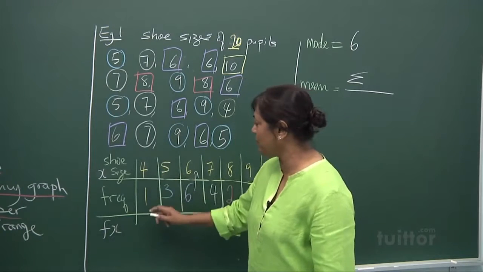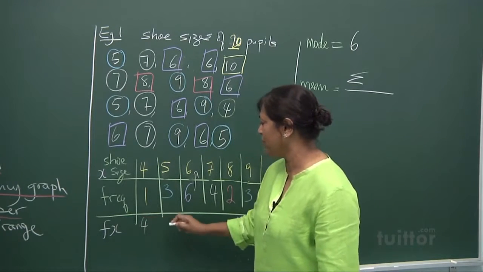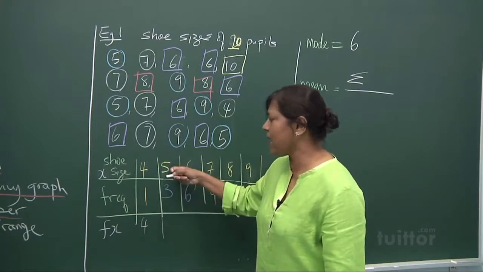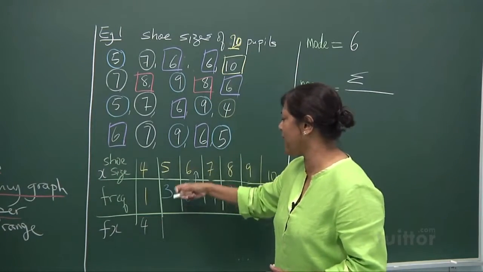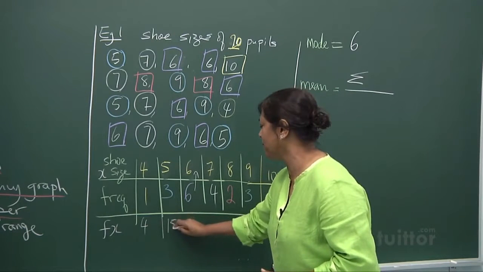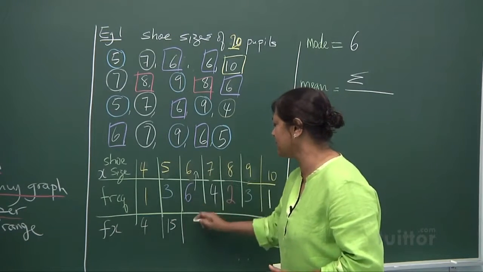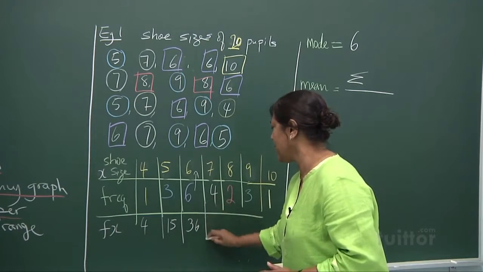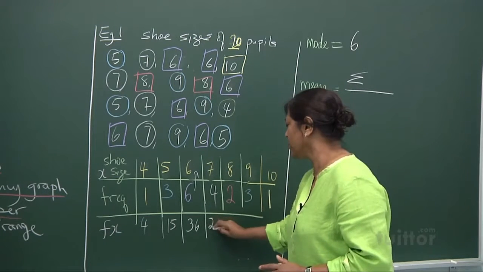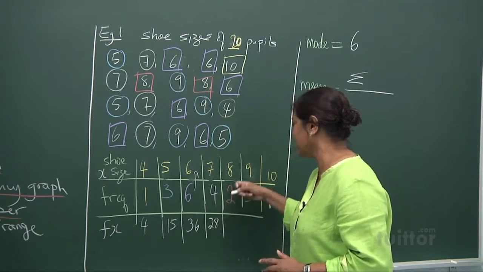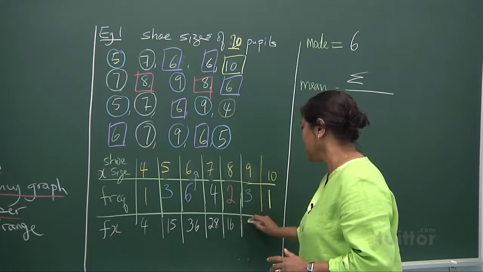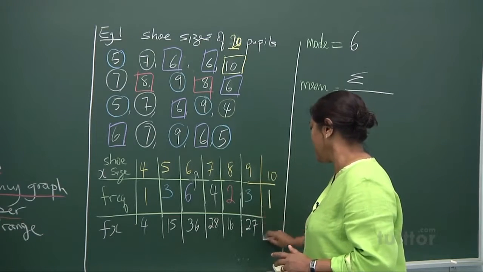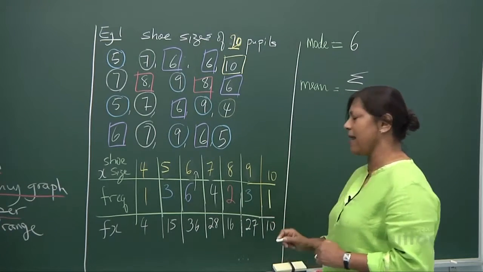So one person with size 4. So here's 4. 3 people with size 5: 5, 5, 5. Sum them up. Fx, multiply them. 15. 6 times 6, 36. Add them up. 7 times 4, 28. 8 times 2, 16. 9 times 3, 27. And 1 times 10, 10.